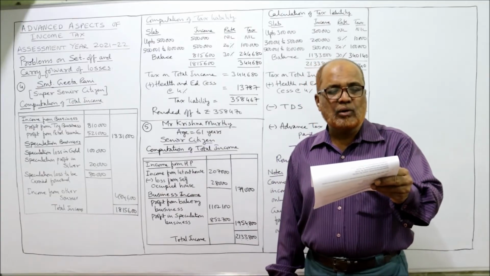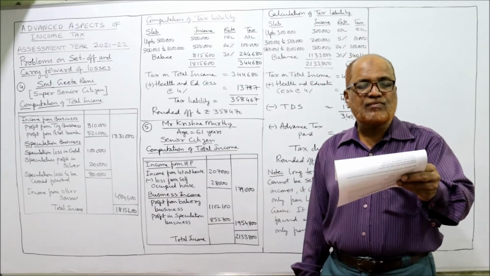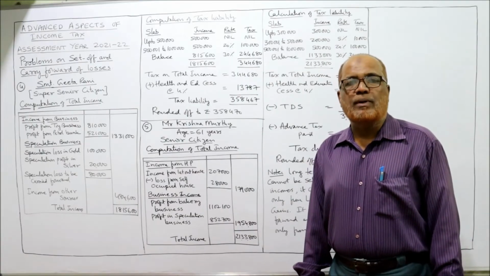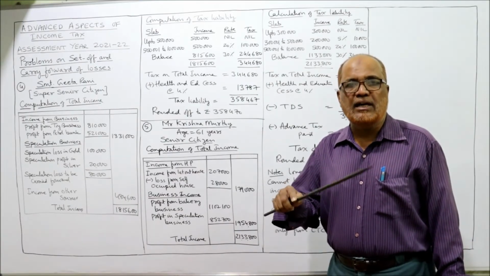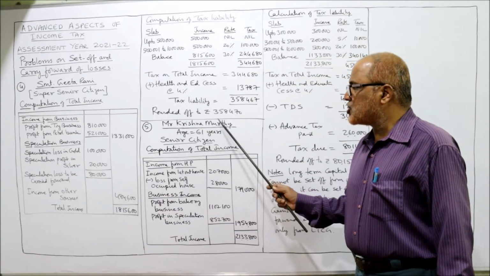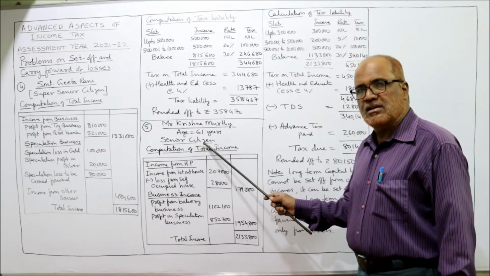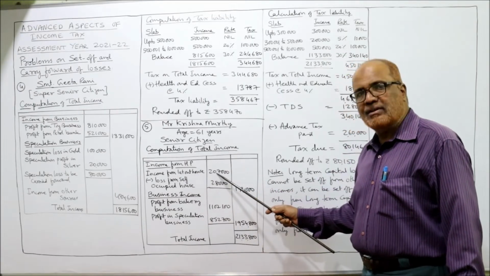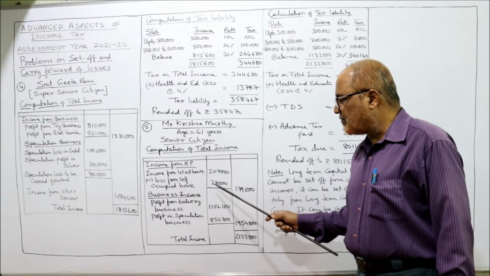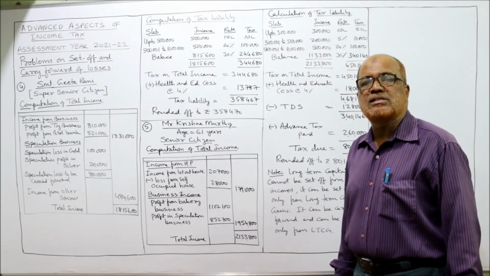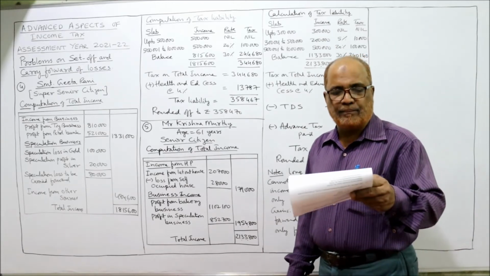Now income from let out house 2,07,000, loss from self-occupied house 28,000. So income from house property: profit from let out and loss in self-occupied. Mr. Krishnamurthy, age 61 years, senior citizen. Income from let out house 2,07,000 minus loss from self-occupied house 28,000. Deduct 28, we get 1,79,000 as the income from house property.